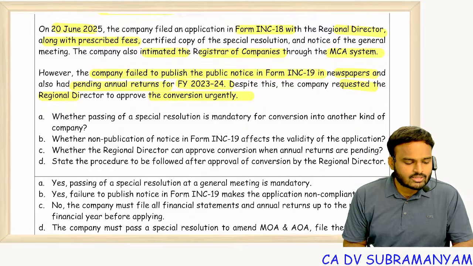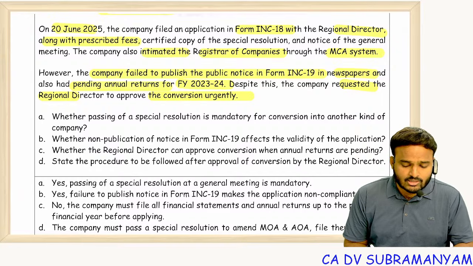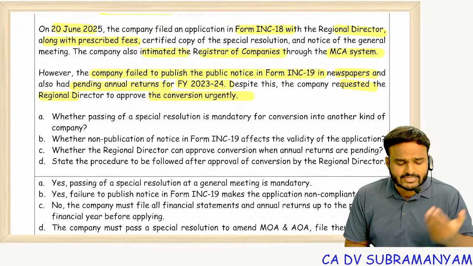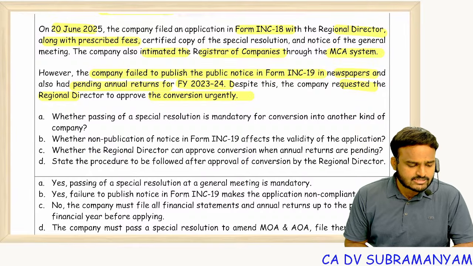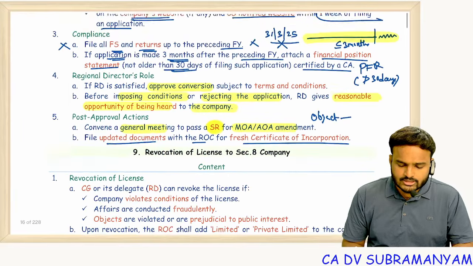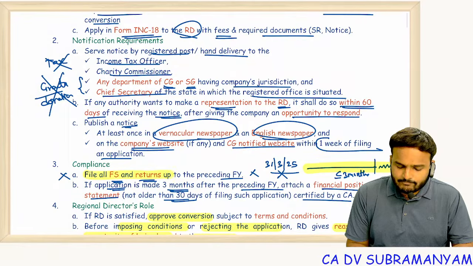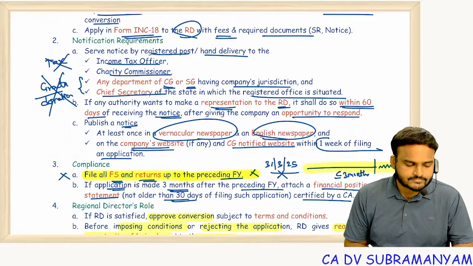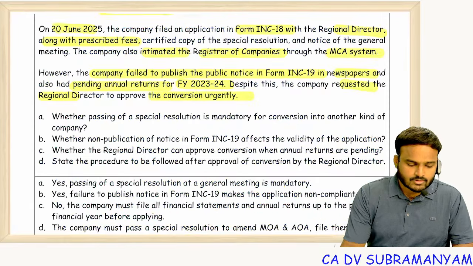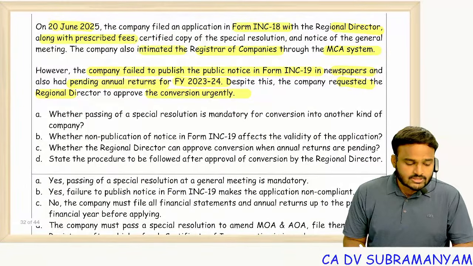Allowed or not allowed? Come on, respond. Allowed or not allowed? Pending compliance. Is company allowed to convert itself into other kind of companies? Just now I showed you the point here. File all the pending financial statements and returns up to the preceding financial year. So conversion allowed or not allowed?